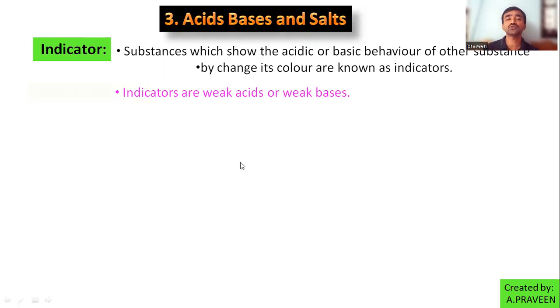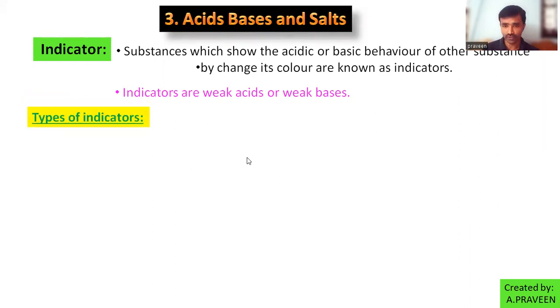So which substances are used as indicators? Itself, it is a weak acid or weak base; a substance with this nature can be used as an indicator. Then what types of indicators are available? Mainly we have 4 types of indicators.